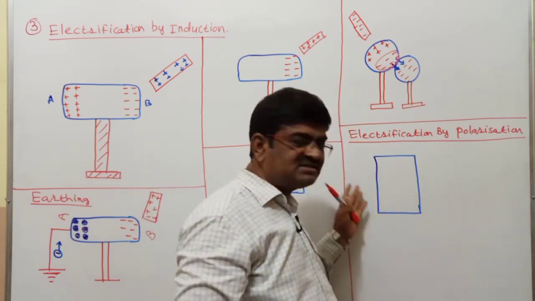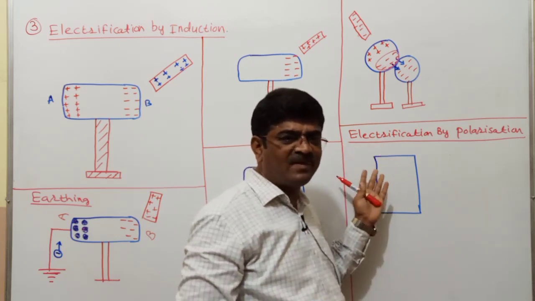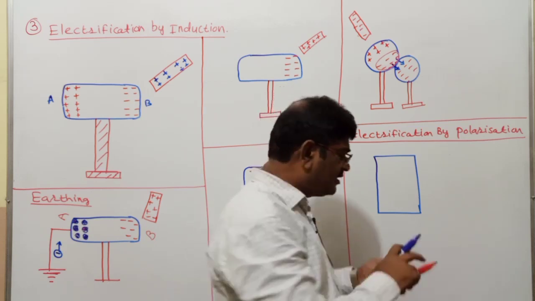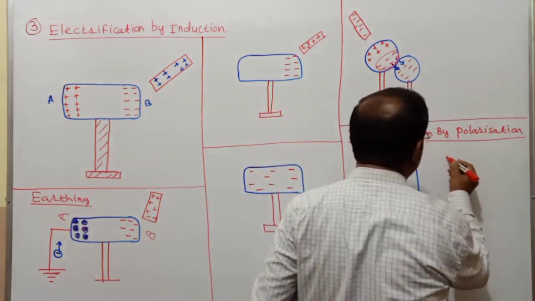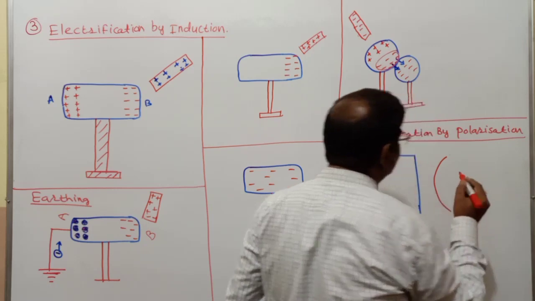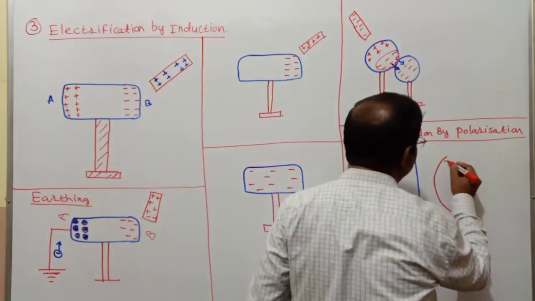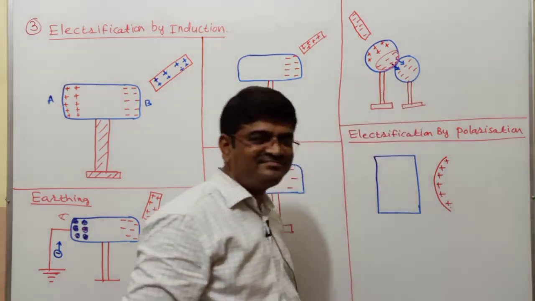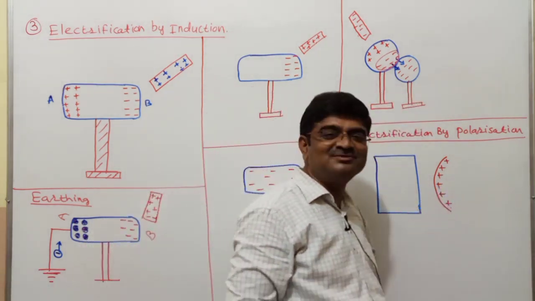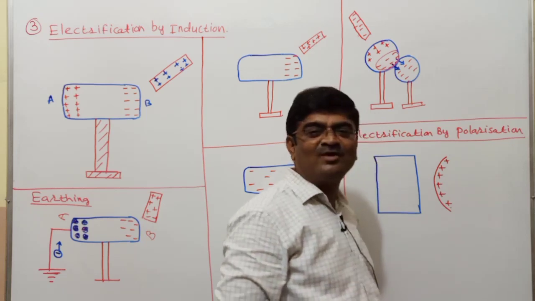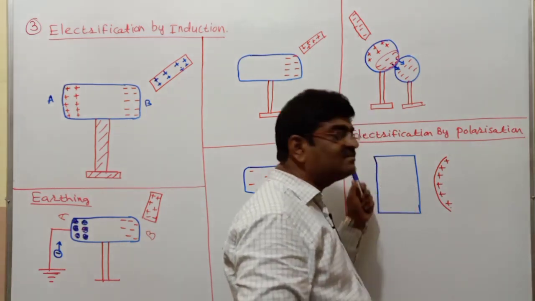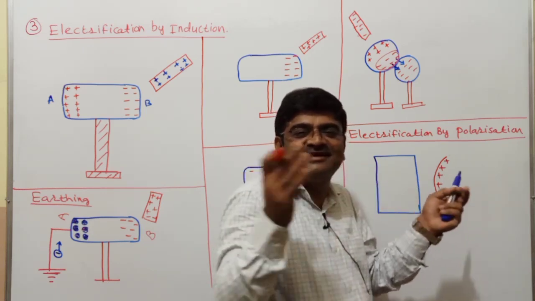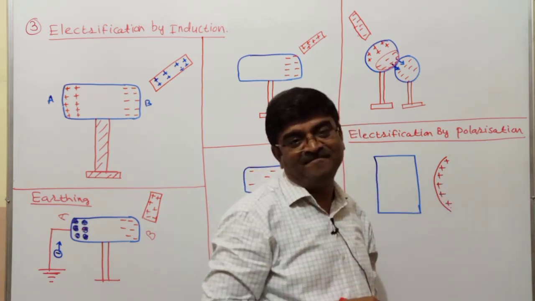So I have got this slab made up of, say, non-polar molecules. Beside this slab, I am going to bring one charged body. Because of that, what would happen in the molecules of this slab? The charge centers will get separated.